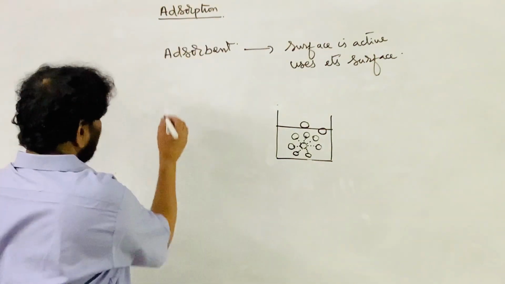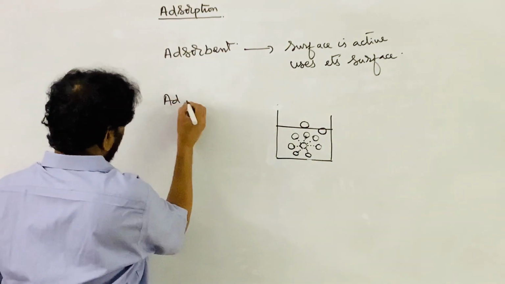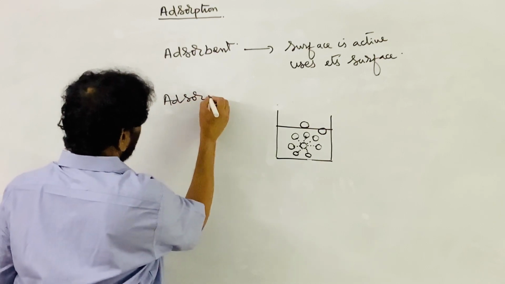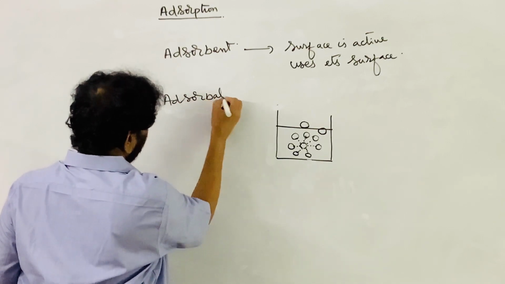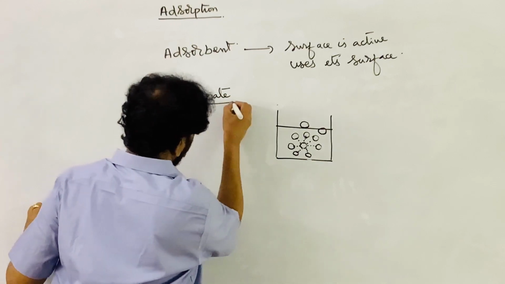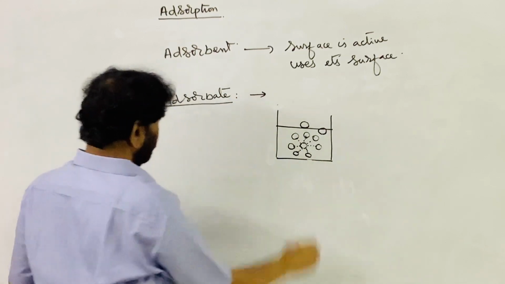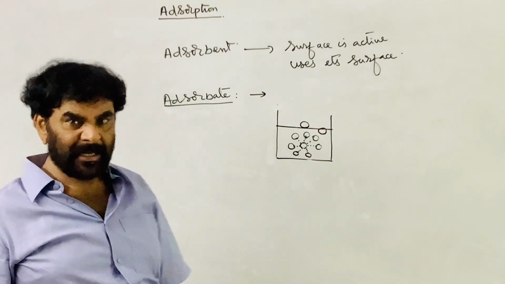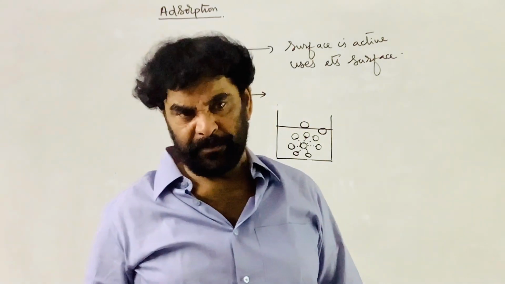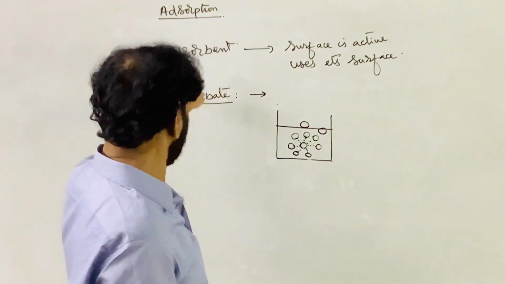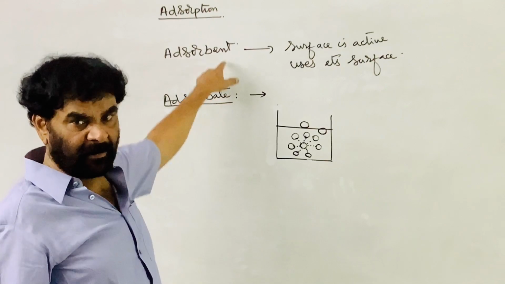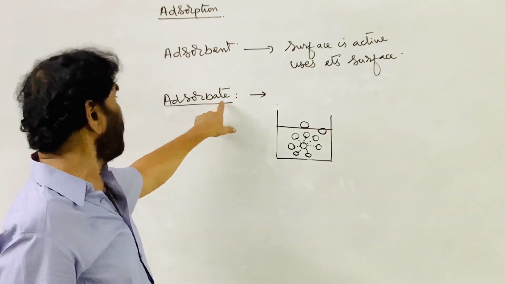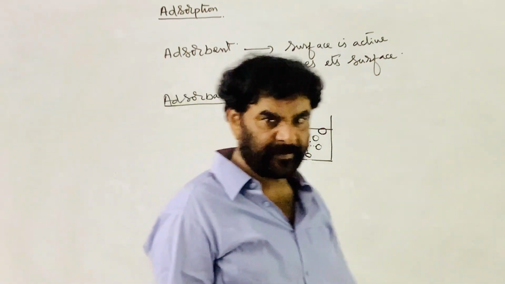The second component is called the adsorbate, A-D-S-O-R-B-A-T-E. The molecules of the substance which are held up on the surface of the adsorbent are called the adsorbate.